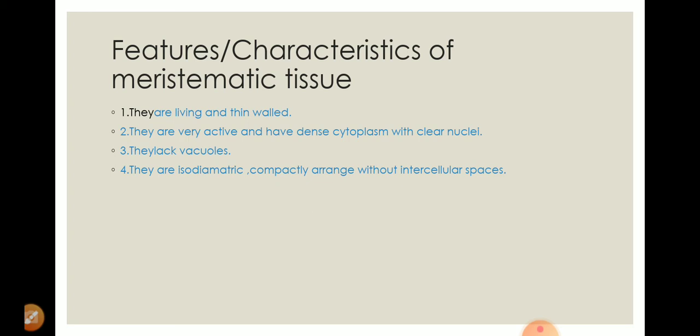Number two, these meristematic tissues are similar in structure and may be rounded, oval, or rectangular in shape. Suppose a plant has 50 cells in the meristematic region.